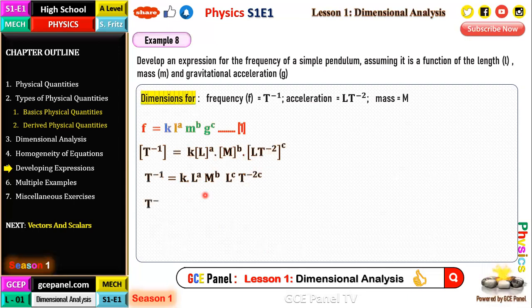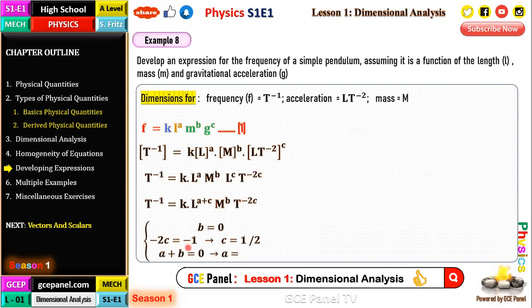Equating dimensions, or further simplifying, we have T to the power negative 1 equals K, L to the power A plus C, M to the power B, and T to the negative 2C. All right, now let's equate the dimensions and see what we have. Because there's no M on the left-hand side, B equals 0. Then for T, negative 2C is equal to negative 1, so C equals a half. Lastly, A plus C is equal to 0, implying that A is equal to negative a half, since C is a half.